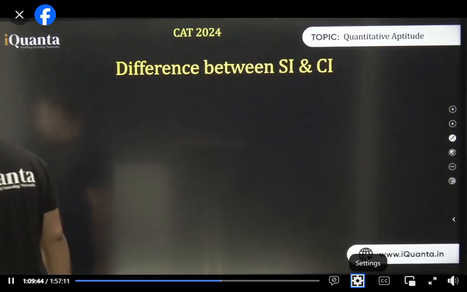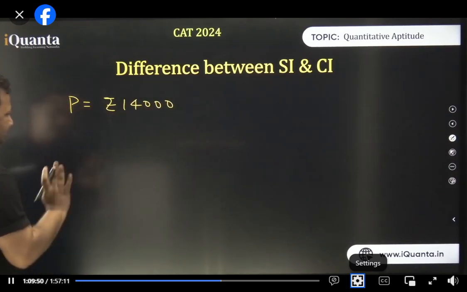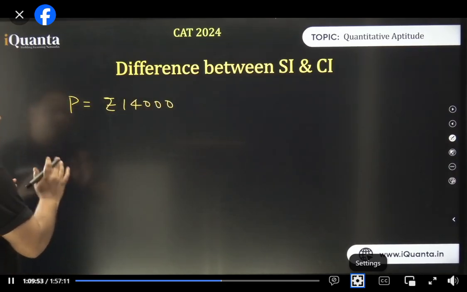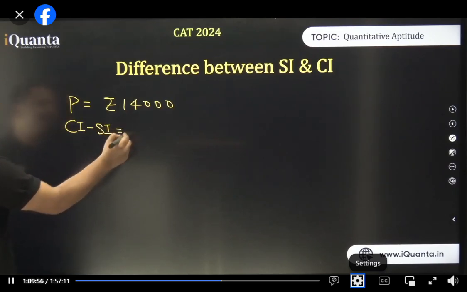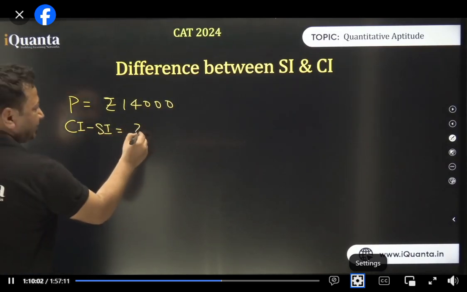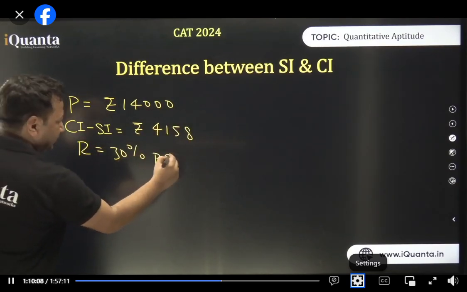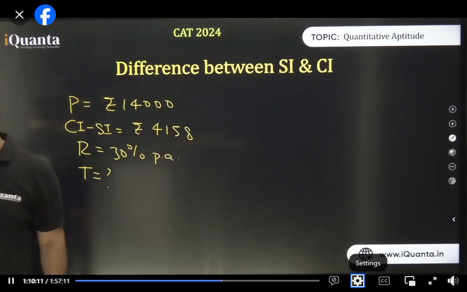One last question to make you understand this completely. Principal now is rupees 14,000. Again, I'm making a question. Okay. CI minus SI is, let it be 4158, rupees 4158. The rate of interest is 30% per annum. You need to find time in years. Do that.